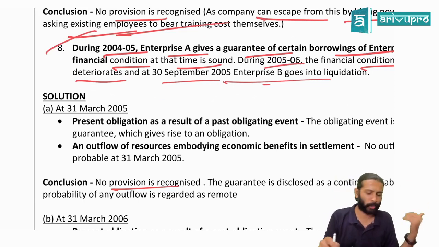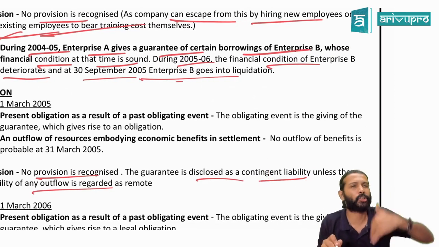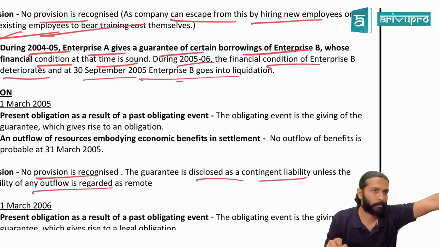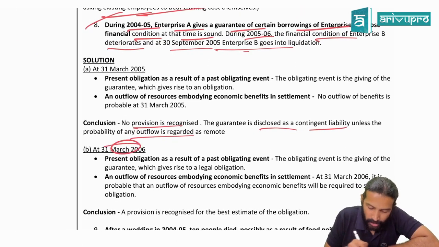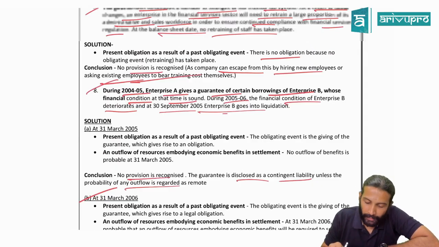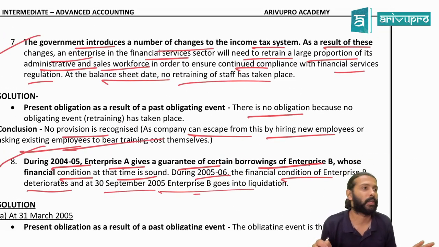But if it's a possible obligation, what will you disclose? A contingent liability. Yes, you disclose this as a contingent liability, because outflow is not expected. Are we fine now? Next, how about 31st March 2006? What happened on 31st March 2006? His financial position is deteriorating. It's going bad.